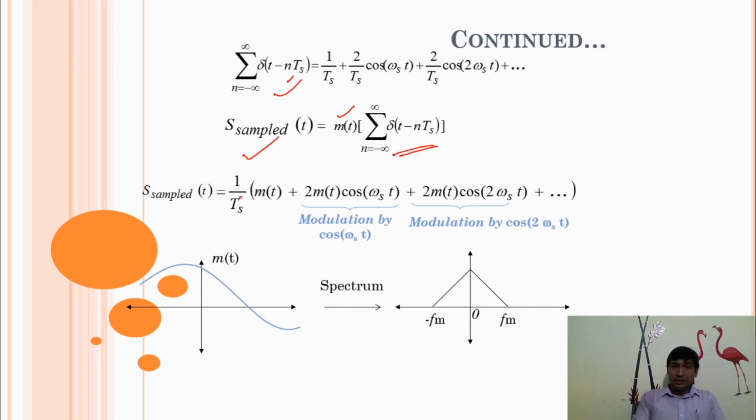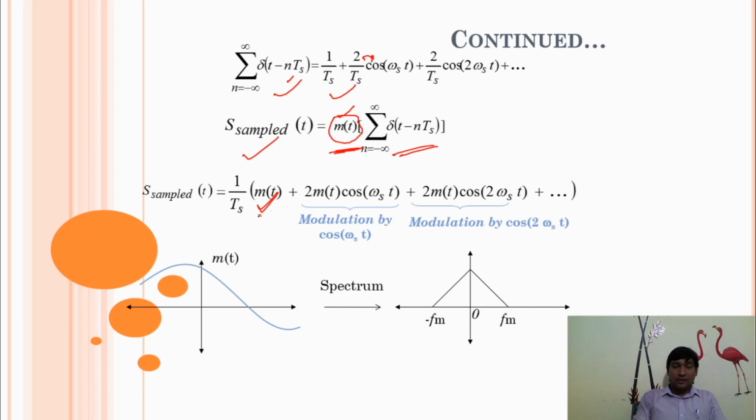So finally we can expand this particular expression. 1/Ts, because we know that the value of this impulse signal is 1/Ts, 2/Ts cos ωst, like this. We multiply m(t) in the whole expression: m(t)/Ts, and 2m(t) cos ωst, 2m(t) cos 2ωst. What does this signal represent?